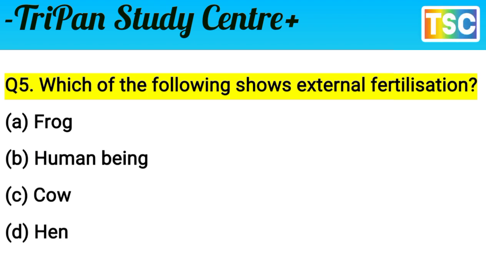A is correct. The frog shows external fertilization. The frog lays eggs in the water, and the female's eggs and the male's sperm fuse outside the body. That's important. It means option A is correct: external fertilization is shown in the frog. Let's see the next question.